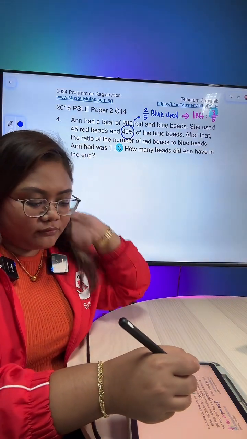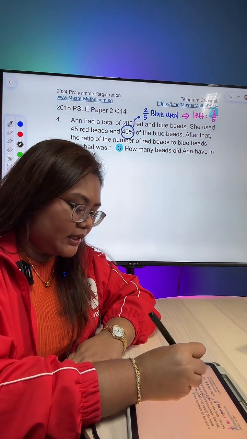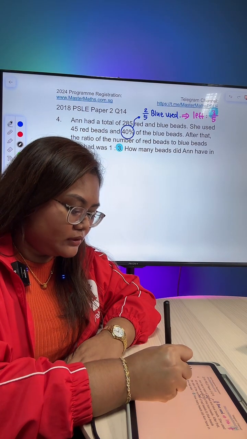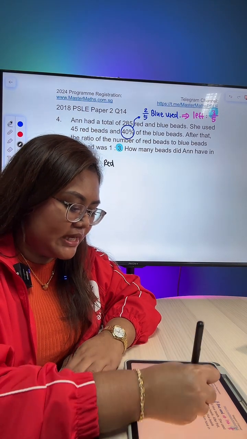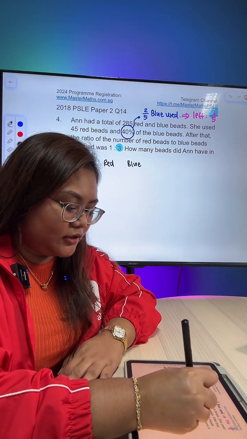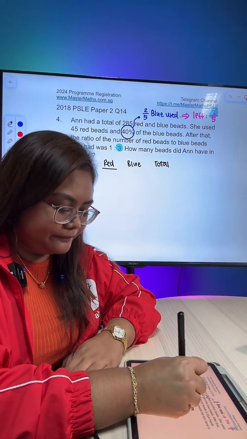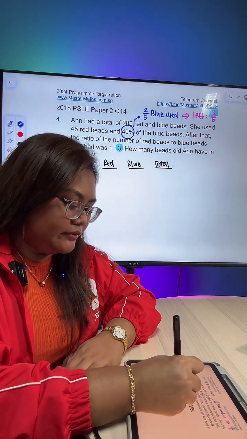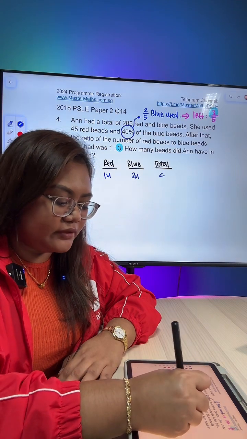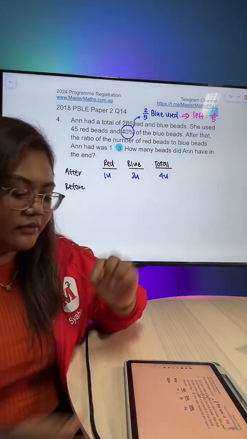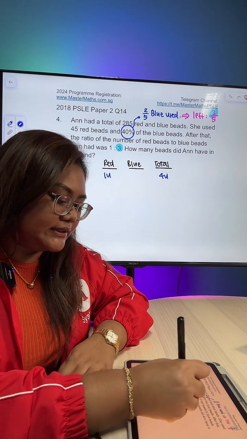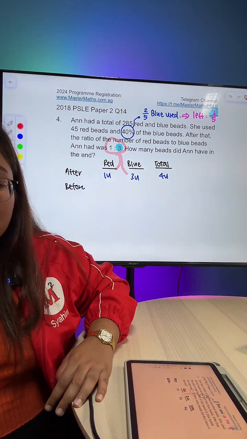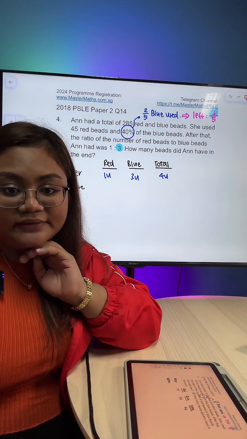I am going to write down after and before, and then red bits and blue bits and total. Now, after is very simple. I got 1 unit, 3 units, total 4 units, because 1 is to 3.